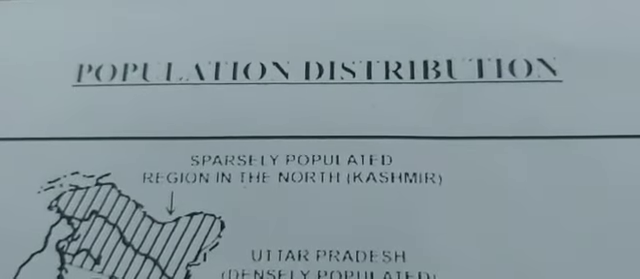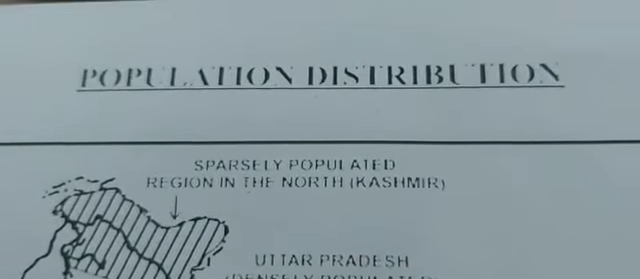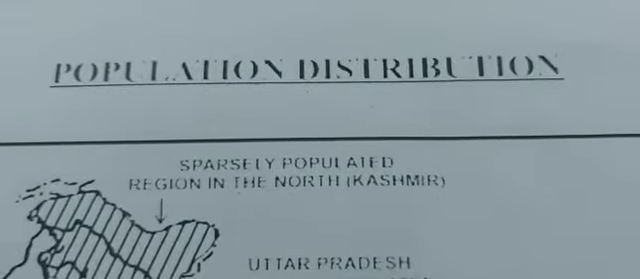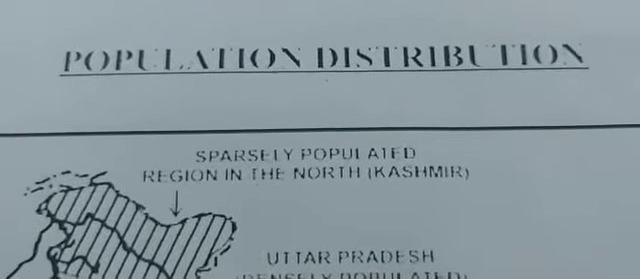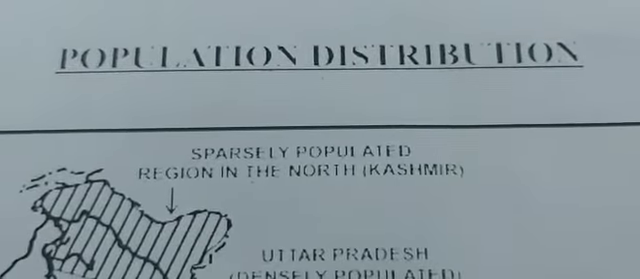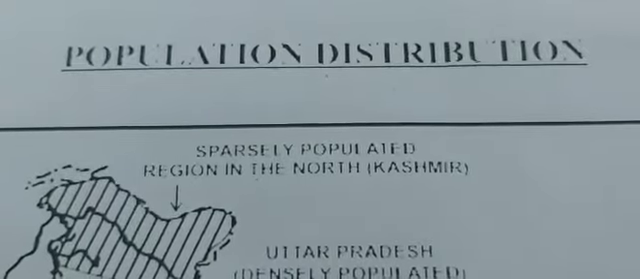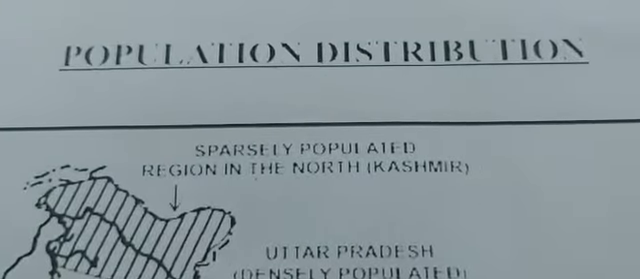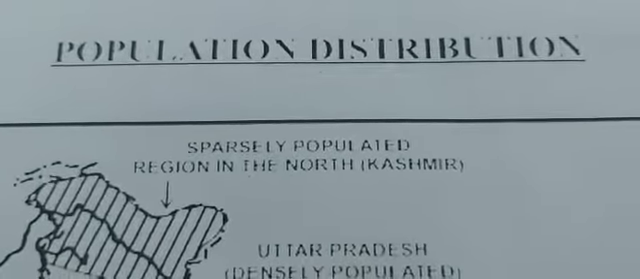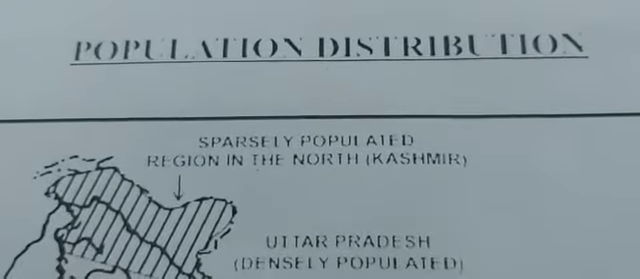Like in this map, when I explain, I will show you many places which are densely populated and many which are sparsely populated. If they don't ask you the number, if they don't tell you to mark 2 places densely populated or mark 3 places sparsely populated, you can mark any one place which is densely populated and one which is sparsely populated. So children, we will start with the densely populated areas.